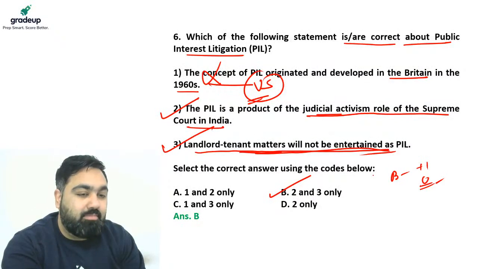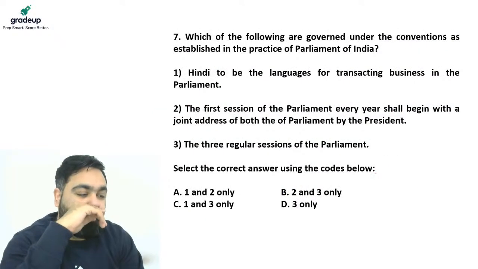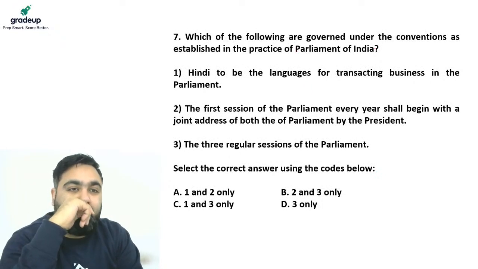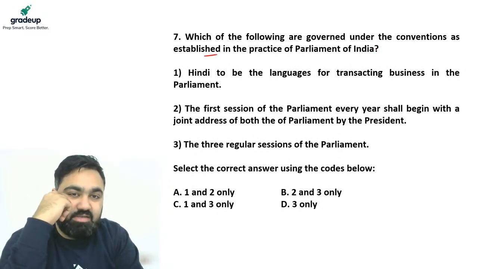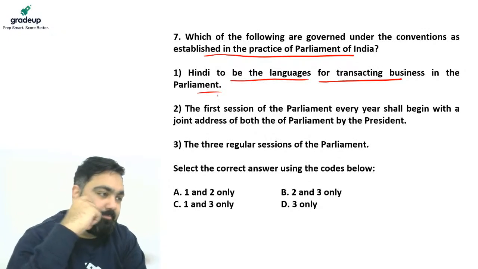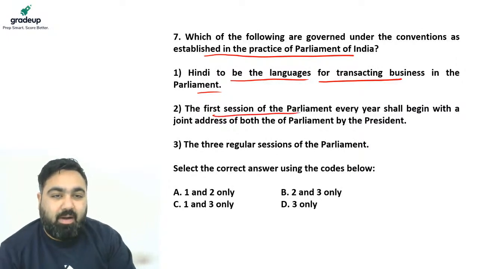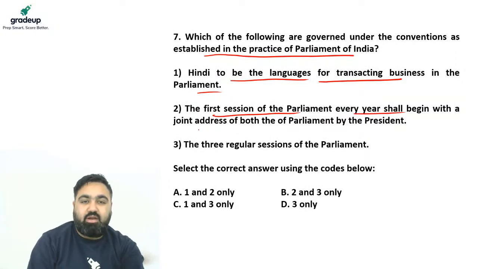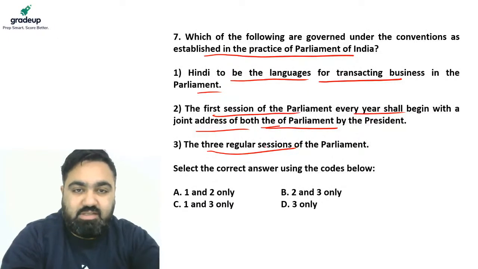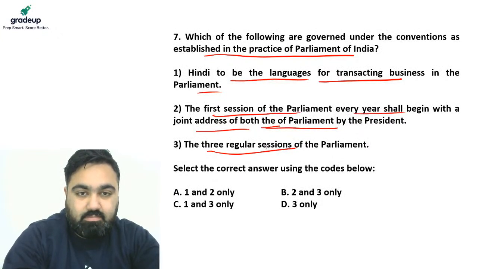Moving ahead to question number 7, guys. This is question number 7. All the very best. Which of the following are governed under conventions as established in the practice of Parliament of India? Number 1, Hindi to be the language for transacting business in the Parliament. Number 2, first session of the Parliament every year shall begin with a joint address of both Houses of the Parliament by the President of India. Number 3, 3 regular sessions of the Parliament. Which of these is the established practice?